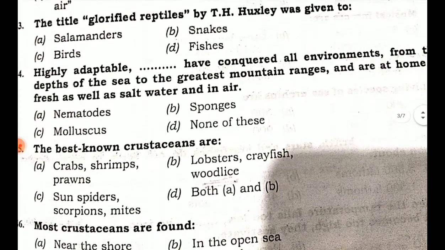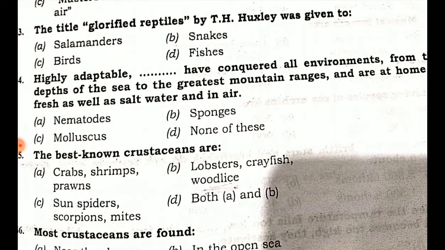The best known crustaceans are: option A crabs, shrimps, prawns. Option B lobsters, crayfish and woodlice. Option C sun spiders, scorpions, mites. Option D both A and B. The best known crustaceans are both A and B, option D.